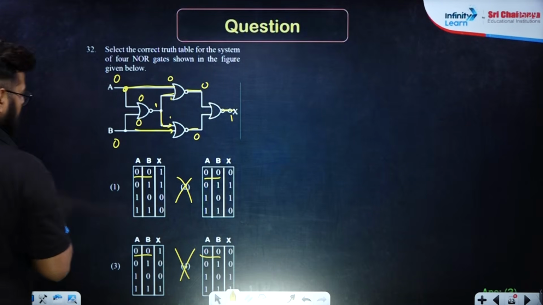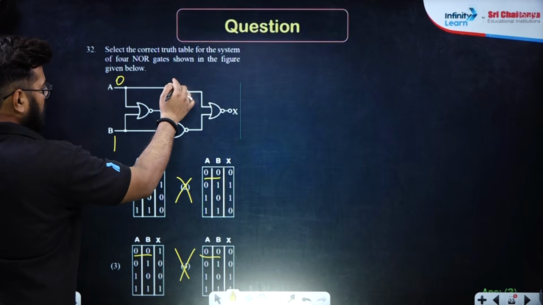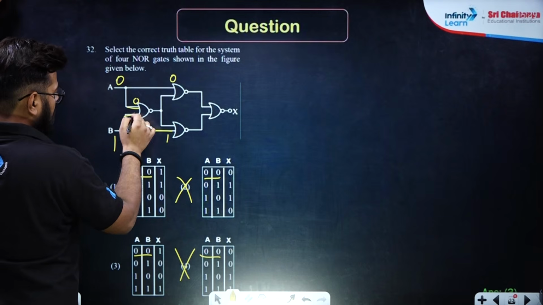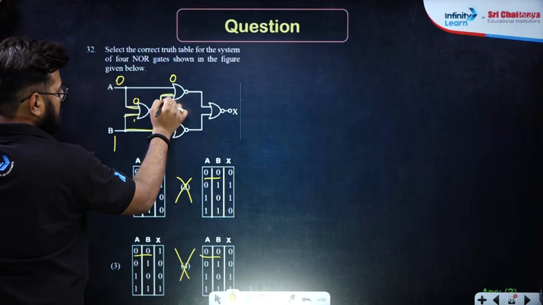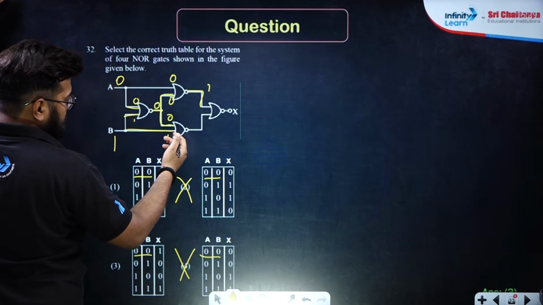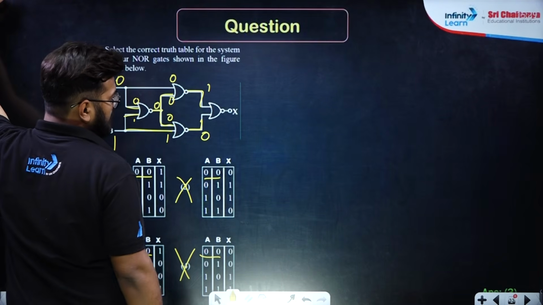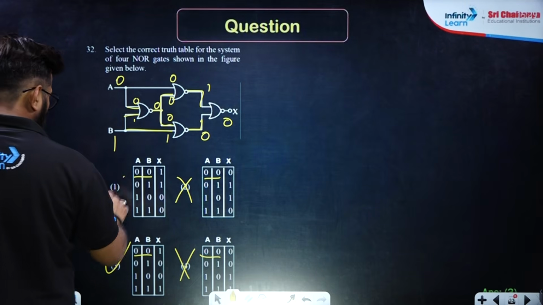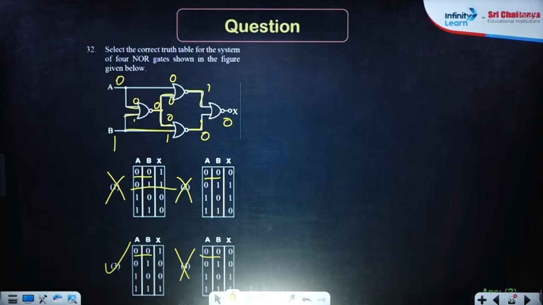Now look at the other one, it will help you. 0, 1, so here the output will be 0, here it will be 0, here it will be 1, here it will be 1. Now 0, 1 is 1, not of that will be 0. Here 0 comes, here 0 comes, 0 plus 0 is 0, here it will be 1. Here it will be 1 plus 0 is 1, not of that is 0. Then 1 or 0 is 1, not of that is 0. That means option number 3 is the right answer and not 1. So just based on 2 inputs, you will be able to find out the right answer. 3 is the correct answer over here.